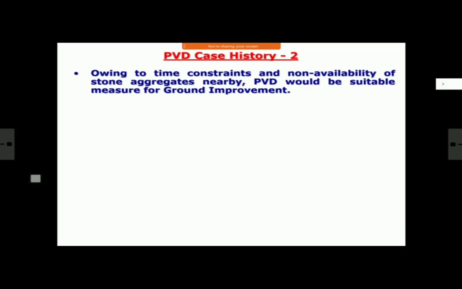And they evaluated various methods, PVD, stone column, and all, and finally they found that PVD will be suitable. Normally this is the sequence. First you evaluate PVD. If PVD is also not working, then you go to stone column. That is the final thing, because stone column makes it very strong, but they are very, very costly. So if PVD works, then we must always go for PVD or vertical tape.